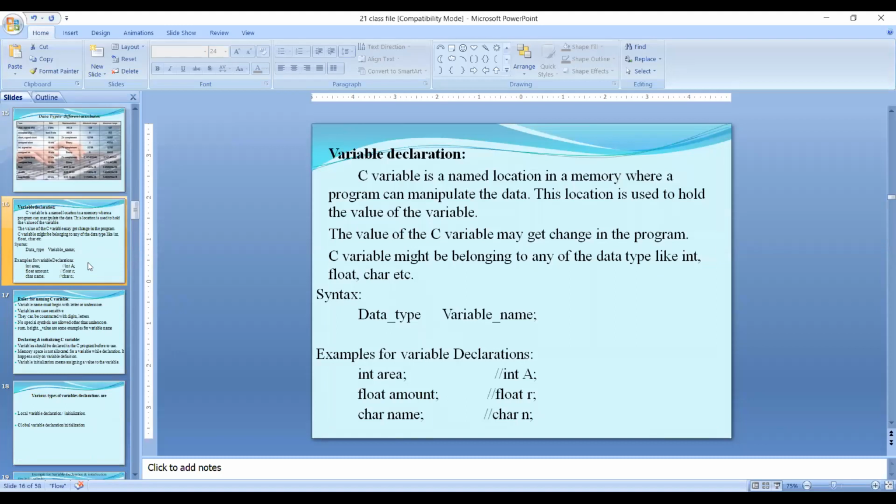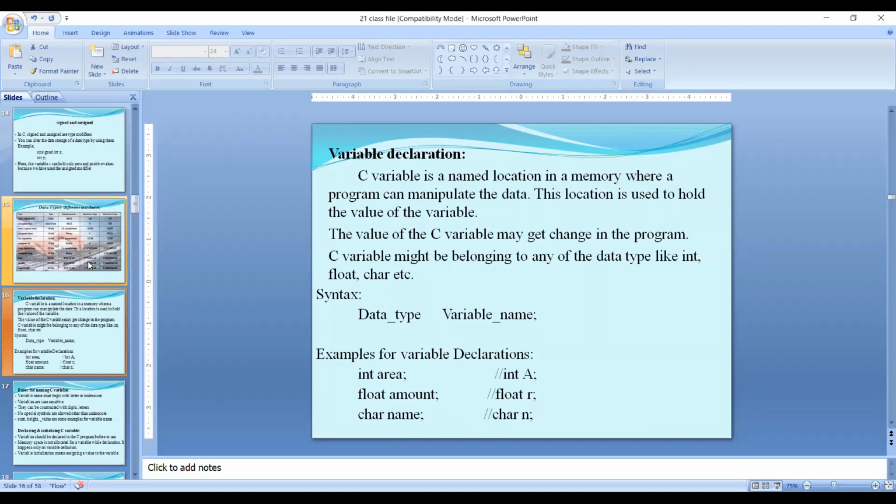After that, today a very important discussion, that is what is a variable first. So first of all, a variable is nothing but a name of memory location. The definition of a variable is name of memory location. Every variable stores one value.